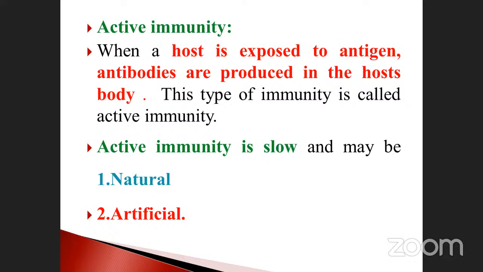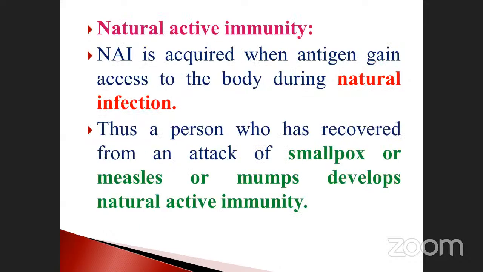Active immunity is also a very slow process, isn't it? That we also already discussed. It is further divided into two types, natural and artificial, isn't it? So what are the examples? Natural means smallpox, measles, mumps. They also develop natural active immunity.